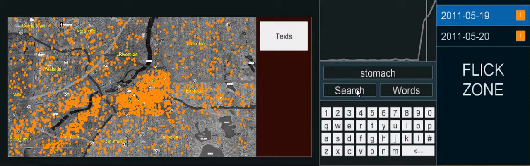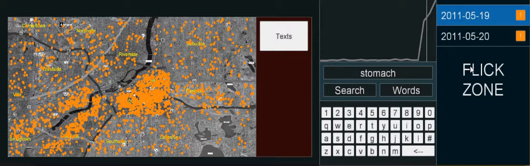Come on, MySQL, you can do it. I know you can get that query faster than this. Maybe I didn't click search. No, I did. Alright, let's get it loading.